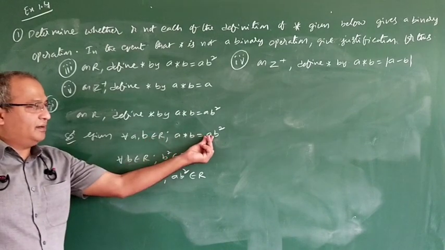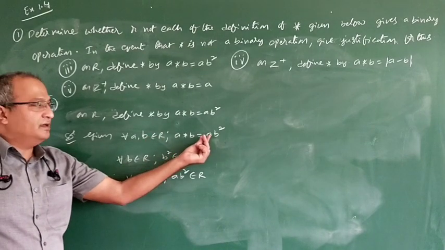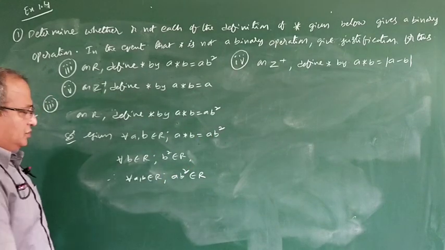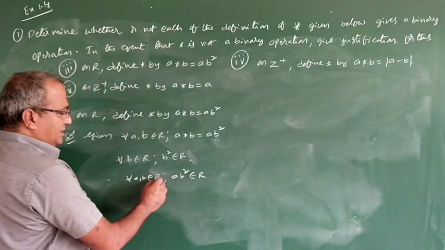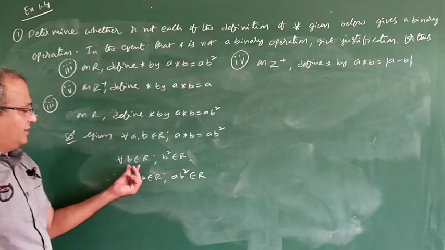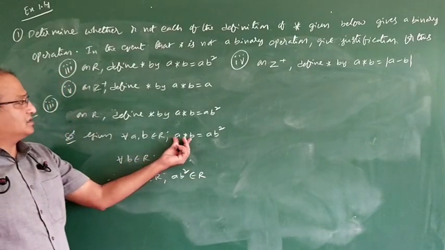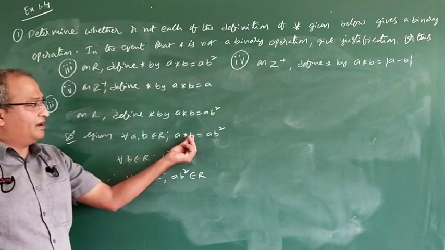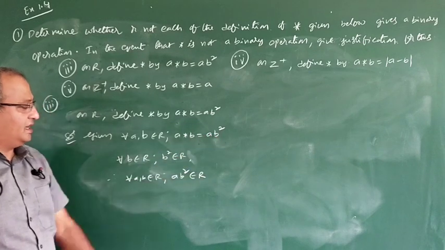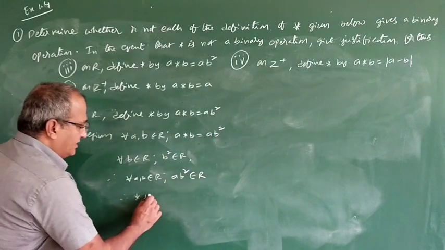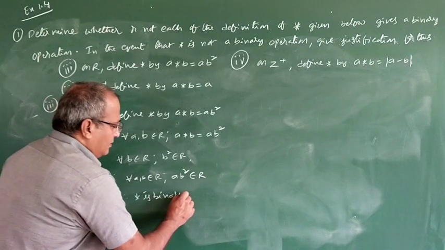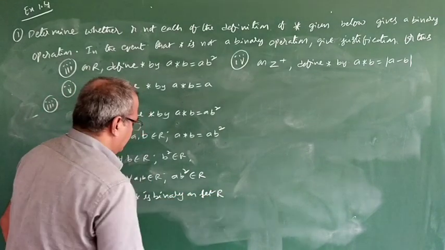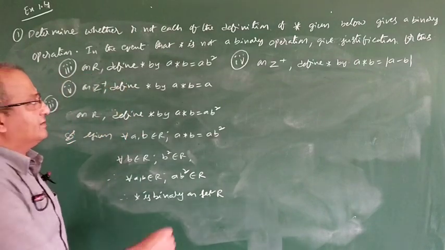Then a is a real number, b square is also a real number. Real number into real number is what? It is once again a real number. So we are taking two elements of R, and after applying the operation, we get once again a real number. Therefore, star is binary on set R.